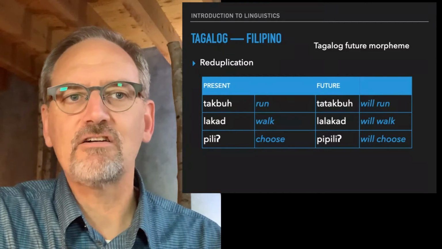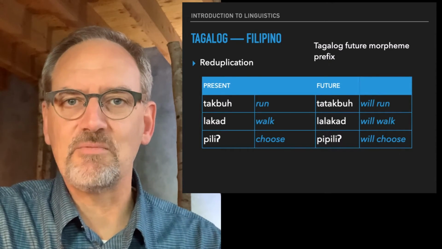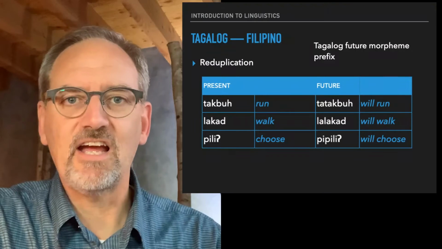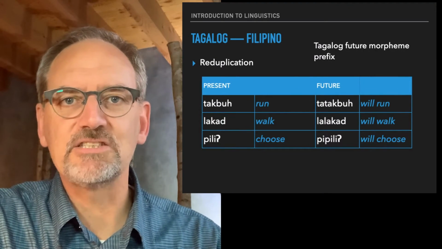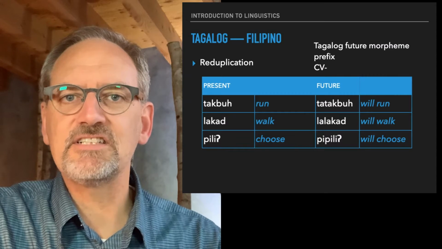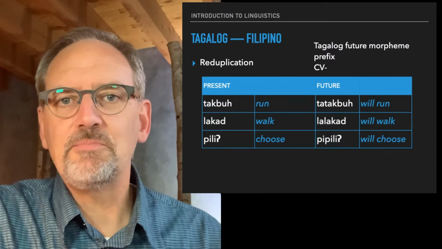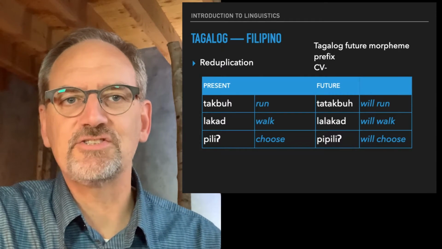So the Tagalog future is a prefix. It comes at the beginning of the base, not after. It's not an infix or a suffix. It's a prefix. But it's simply a sequence of a consonant and a vowel. And it's a different consonant and a different vowel depending on the word it attaches to.